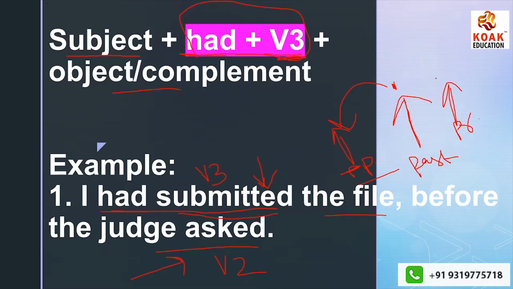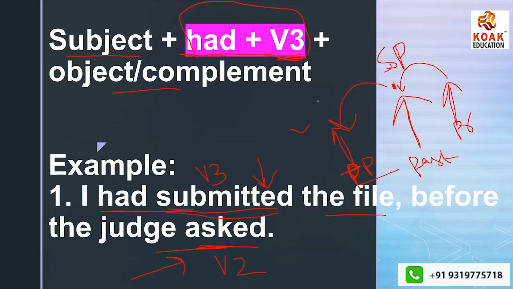See, when you go just to the past, that is simple past tense, that is SP here. But if you go to the past of past, then you have to use PP, that is past perfect tense, guys. This is important. So this action took place first in the past and this took place later in the past.